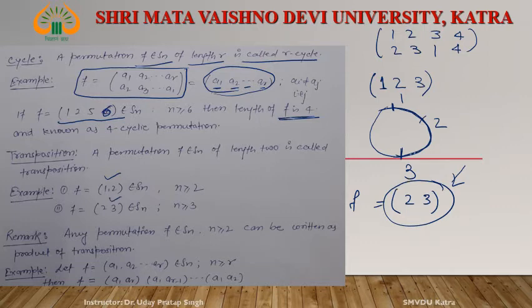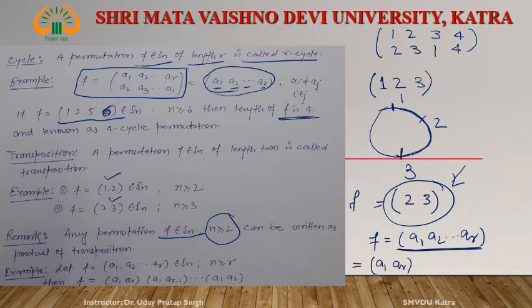Right? Now, any permutation F of Sn, but the condition is that n is greater than 2, can be written as a product of transpositions. How? Suppose F is equal to (a1, a2, ..., ar). Then this permutation can be written as a product of transpositions as follows: (a1, ar)(a1, a(r-1)) and so on, (a1, a2). Right? These are transpositions, and this is the product of transpositions. This is equal to this.